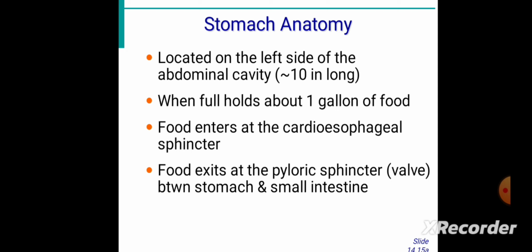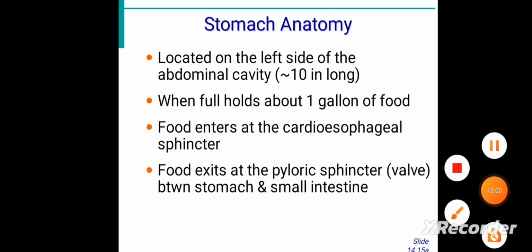Between the stomach and small intestine there is a specific valve which restricts the backflow, because wherever there is a valve in our body, its function is to restrict the backflow of food, blood or any substance, providing a one-way pathway for the easy going of the mechanism. So this is the anatomy of the stomach.